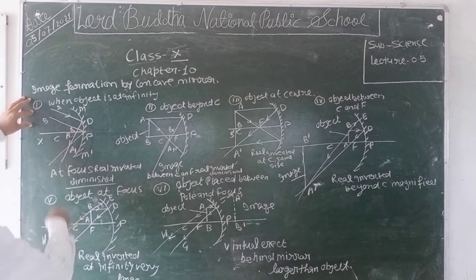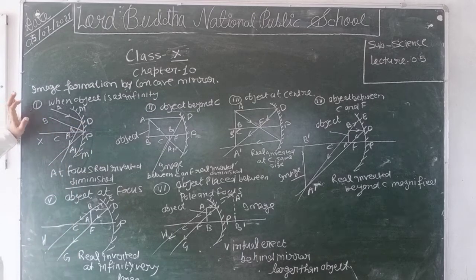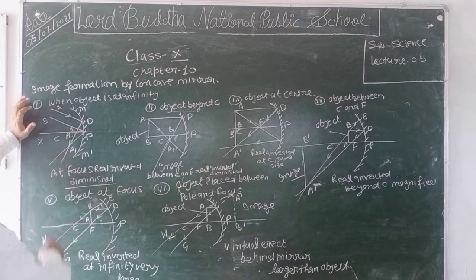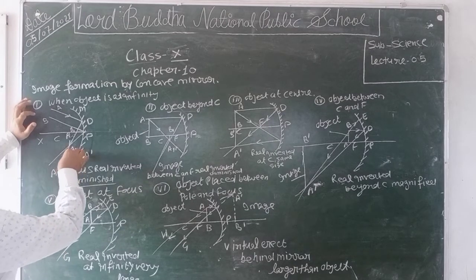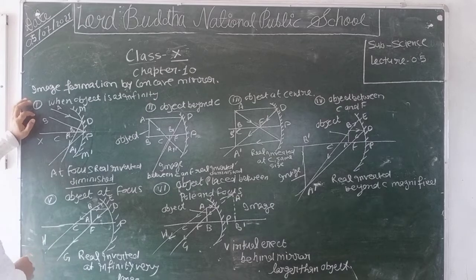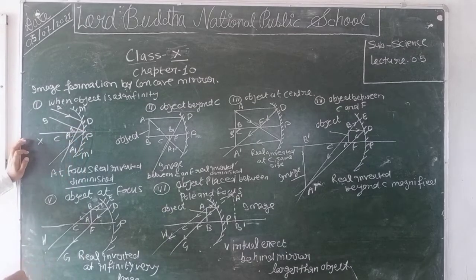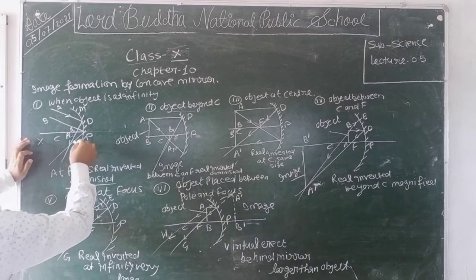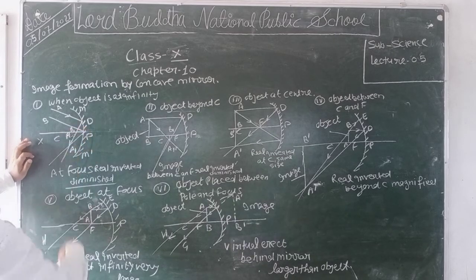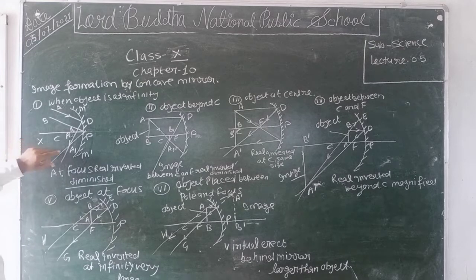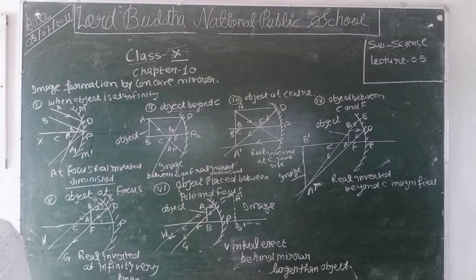After reflection from the concave mirror, they intersect at a point A'. We draw a perpendicular on the principal axis, A'B'. We see that A'B' is very small in comparison to our object.